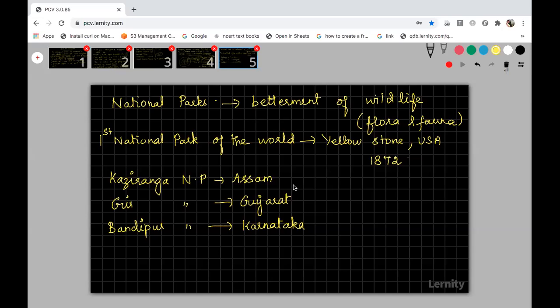These are the important national parks. Kaziranga National Park in Assam, and Gir is not for tiger, but Bandipur National Park in Karnataka. These two national parks are mainly running the tiger project. For conserving the tiger, they have this tiger project. Many other national parks are there for this tiger project, but the important ones are Kaziranga National Park and Bandipur National Park.